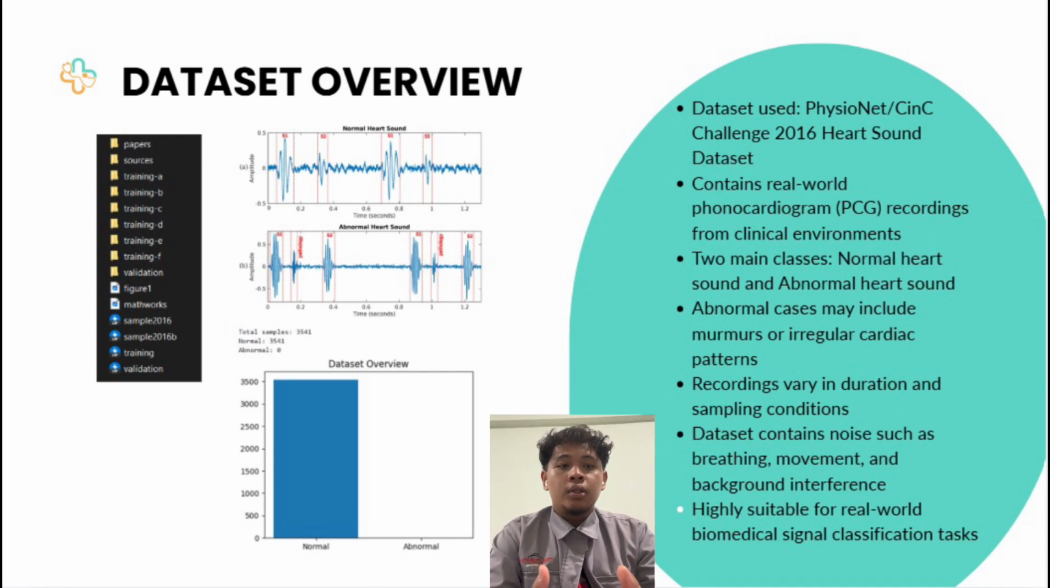Unlike clean laboratory datasets, this dataset contains noise such as breathing sounds, patient movement, and environmental interference. This makes the dataset more challenging but also more realistic for real-world application.